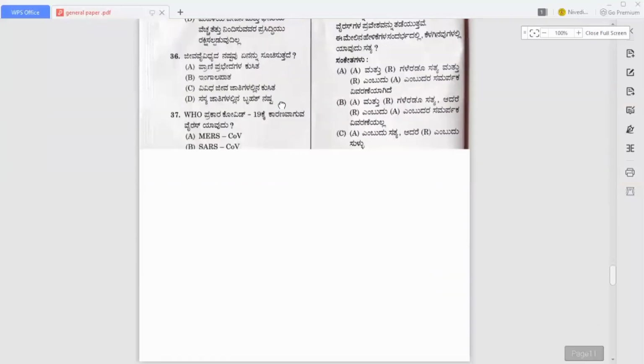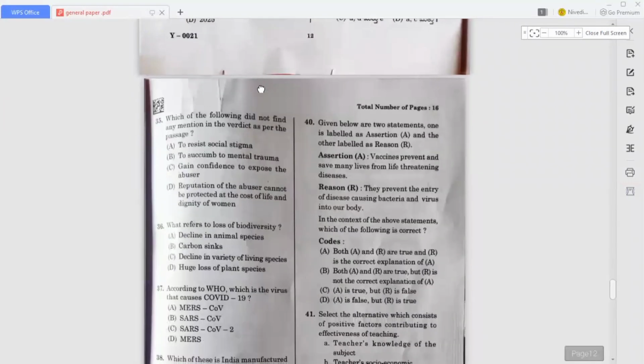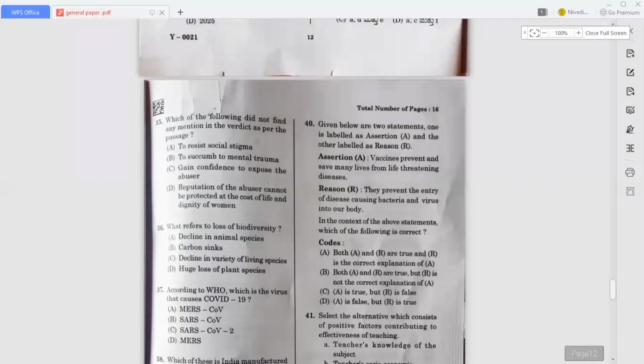Okay, so see over here, which of the following did not find any mention in the verdict as per the passage? Okay, so the answer for this question is D, because the reputation of the abuser cannot be protected at the cost of life and dignity of women. Okay, option D is the answer for the 35th question. So now move on to the next question, that is 36.